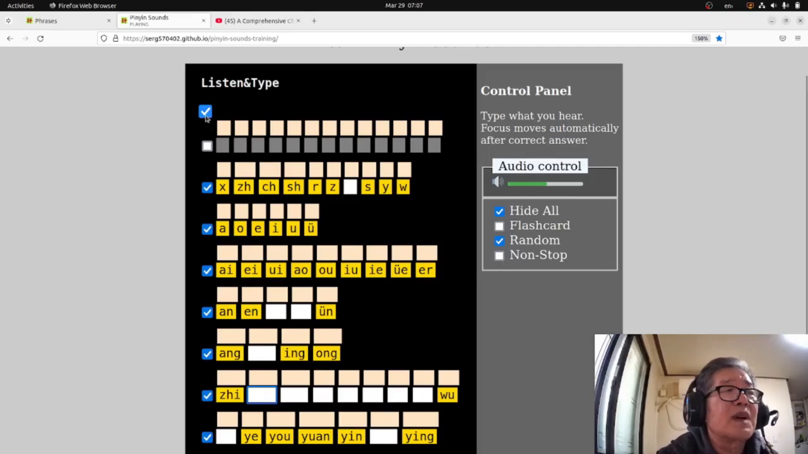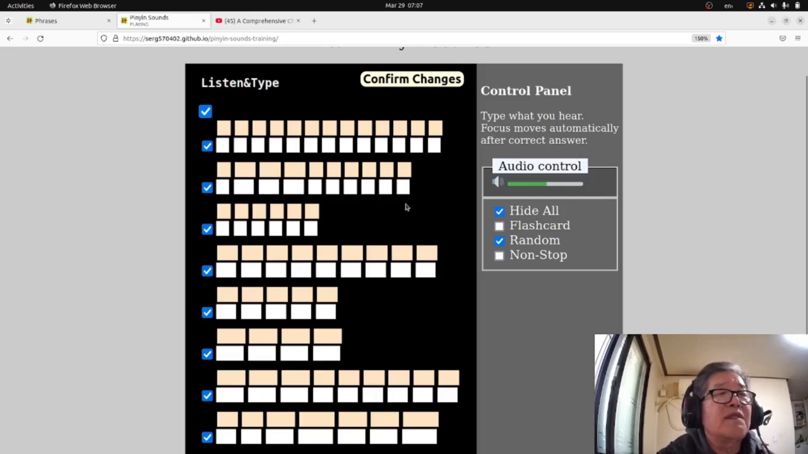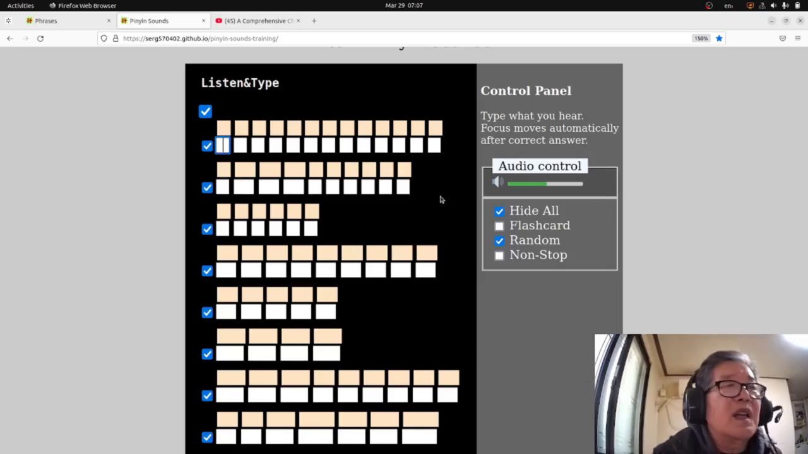Okay, let's come back. Restore everything. Confirm changes. Of course, going on through all these sounds is not always effective. It's better to divide it into parts and learn partly.